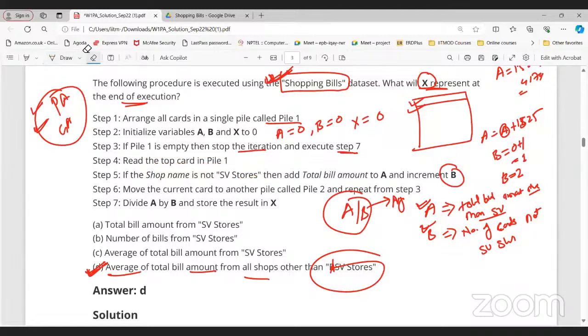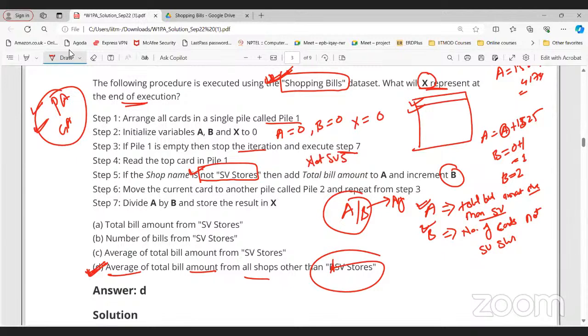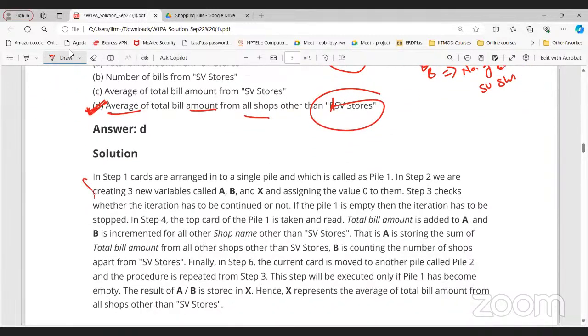Sir, suppose I draw the flowchart of this data set as given. The not condition is given over here as SV store, so will we have to make decisions for the remaining stores, or how will we make it? We'll put a decision box or process box over there. In that case, just see, if the card is not SV store, simple, like simple English, then we need to increase A. So just write not SV store in the decision box. Not SV store, that's it. So try to solve this question on your own again. If you have any doubt, you can ask or just go to the solutions.